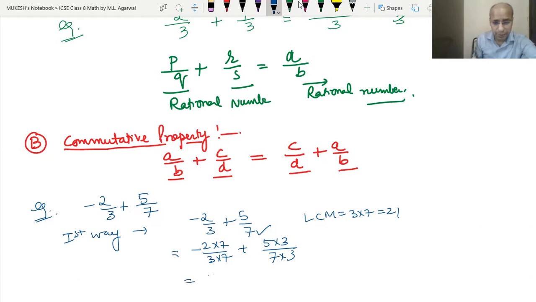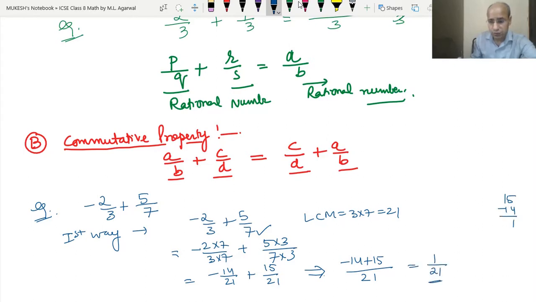So this became minus 14 upon 21. This became 15 upon 21. So that means 21 is the common number, so we can write minus 14 plus 15. We have to just do the calculations in the rough. So 15 we write first, then minus 14, so we get 1. So we get the answer 1 upon 21, which is a rational number. By this way we have got the answer 1 upon 21.